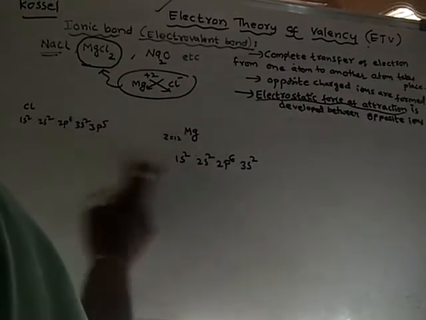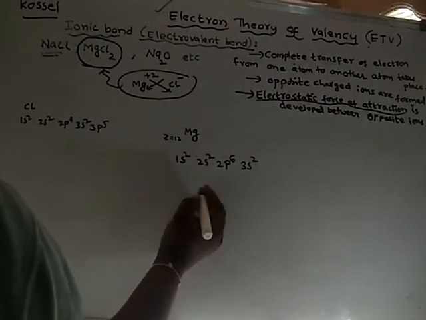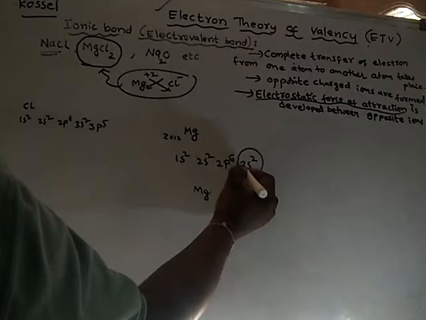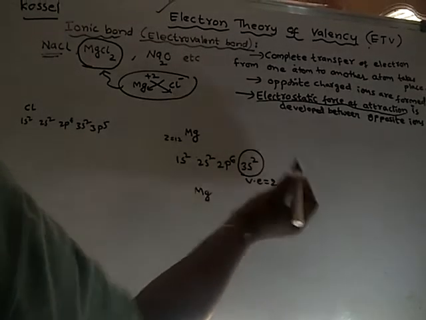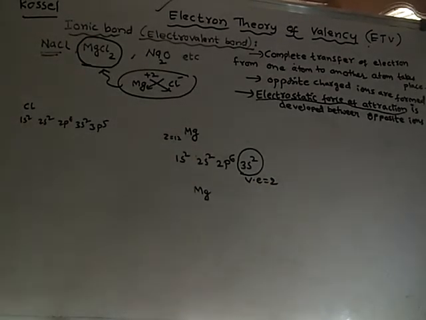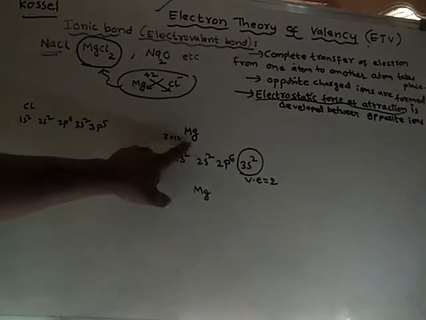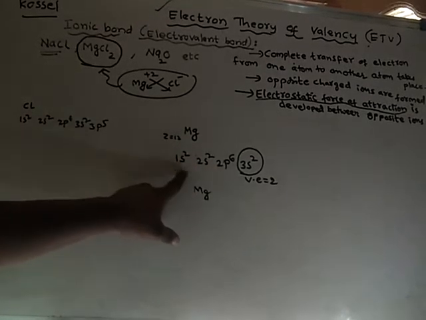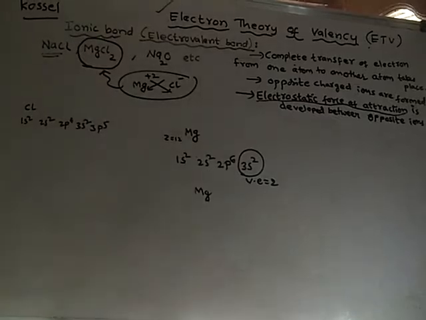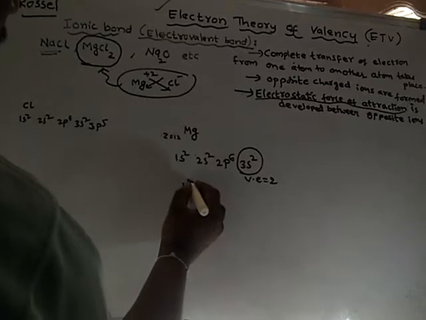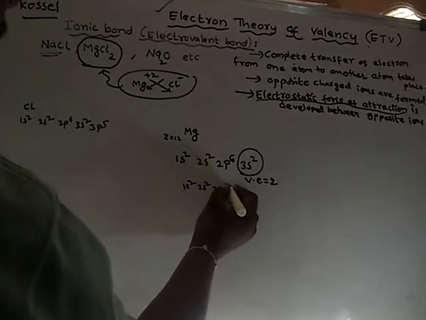So we will write the Lewis symbol of magnesium, Mg. How many valence electrons are there? Valence electrons are 2 only. As it has 2 valence electrons, it is an unstable atom. So when does it become stable? If it loses these 2 electrons, it will get the configuration 1s2, 2s2, 2p6.